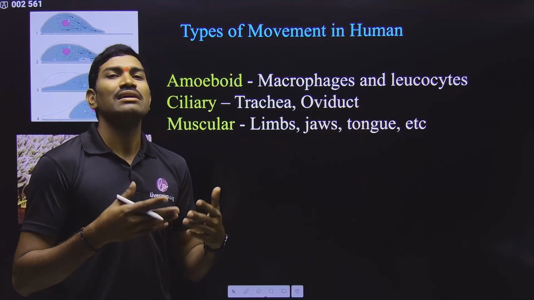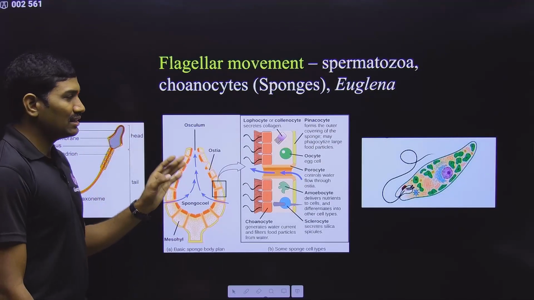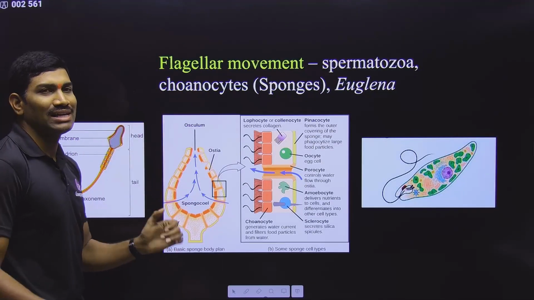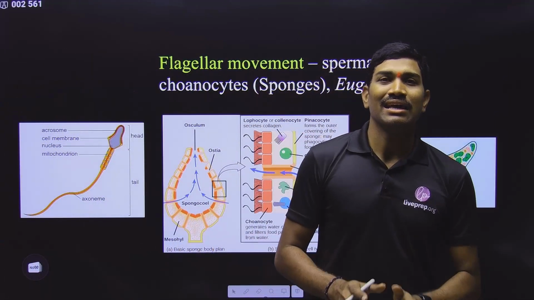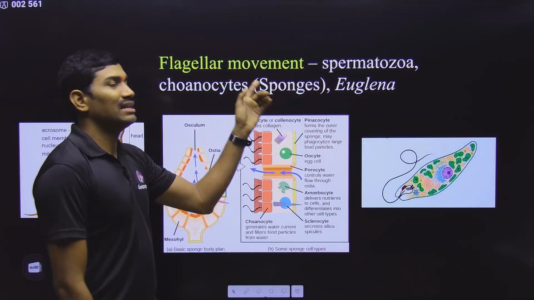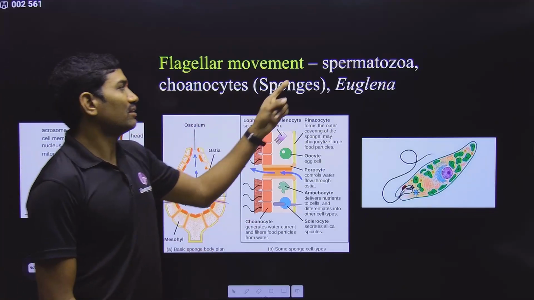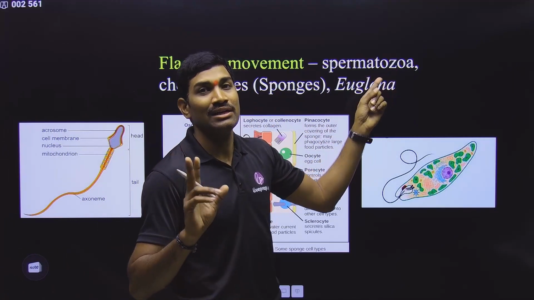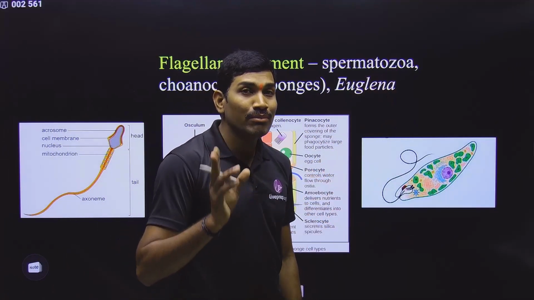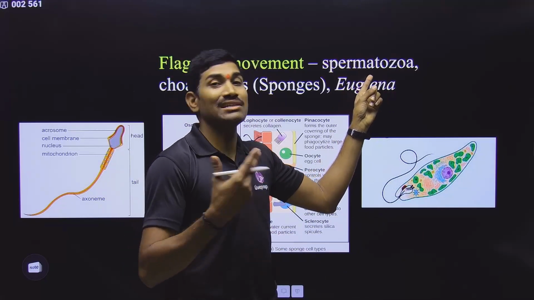So this is the general example that they have given in the NCERT. Now along with this, in a separate paragraph, they are talking about flagellar movement. There are some cells that have flagella, and these flagella also help in movement. With respect to humans, it is the spermatozoa or sperm cells that have flagella.